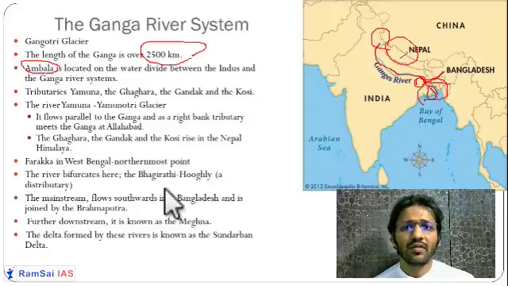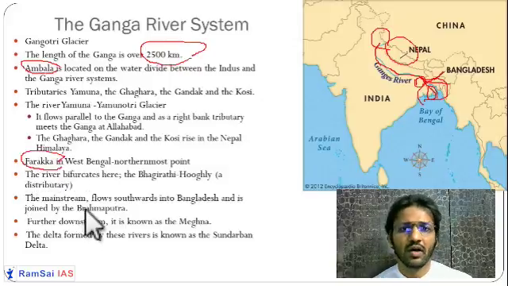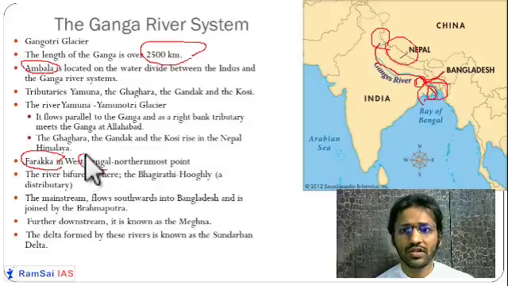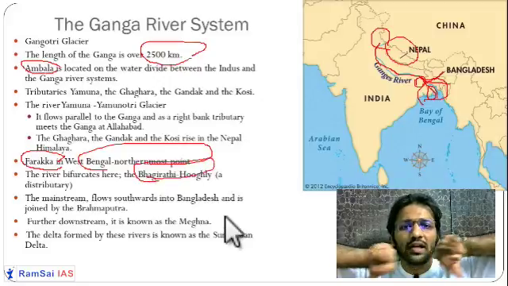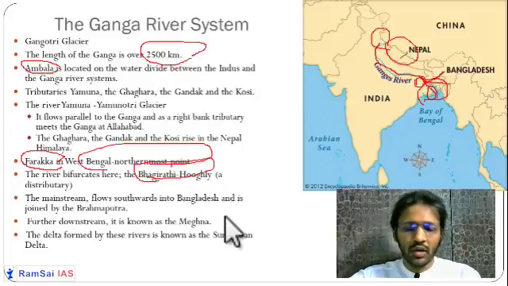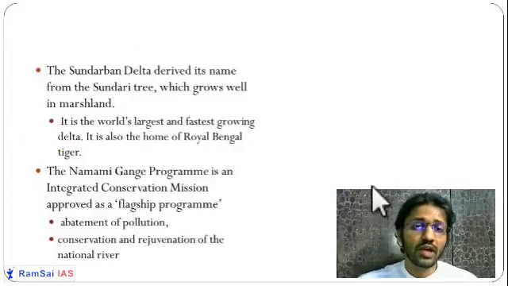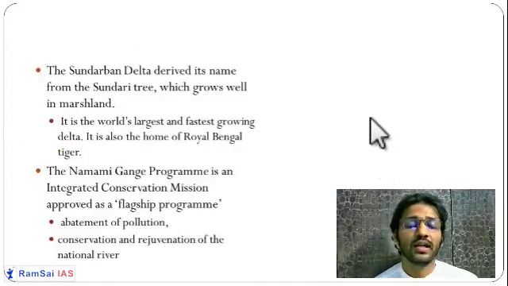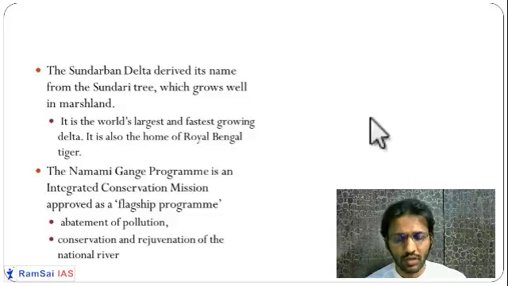At the end, Farakka is the southernmost point in West Bengal in India on the Ganga, where it is divided into two distributaries, Hooghly and Bhagirathi. So Ganga is bifurcated into two distributaries, Hooghly and Bhagirathi. Now as we have seen, it is making a very huge delta called the Sundarban Delta. One of the biggest deltas, or the world's biggest delta, is the Sundarban Delta. Almost entire Bangladesh is sitting on the Sundarban Delta.